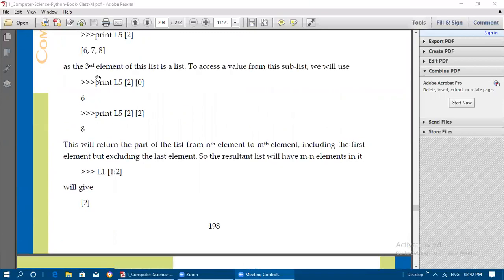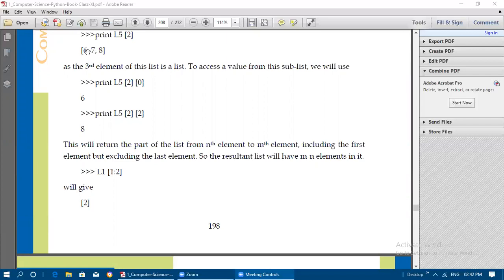The third element of this L5 is a list, 6, 7, 8. That is also one list only, no? To access a value from this sublist, we will use two square brackets. The 6, 7, 8 list is located at the second index of L5, so that is placed in the first square bracket. Inside that we place the inner number, and from L5 we access this sublist.